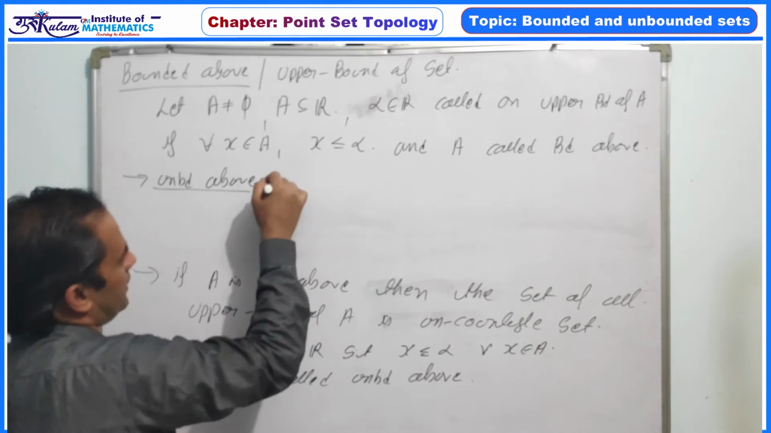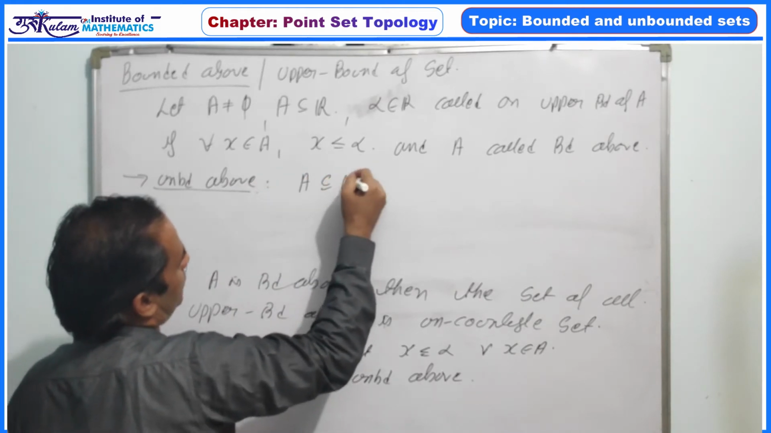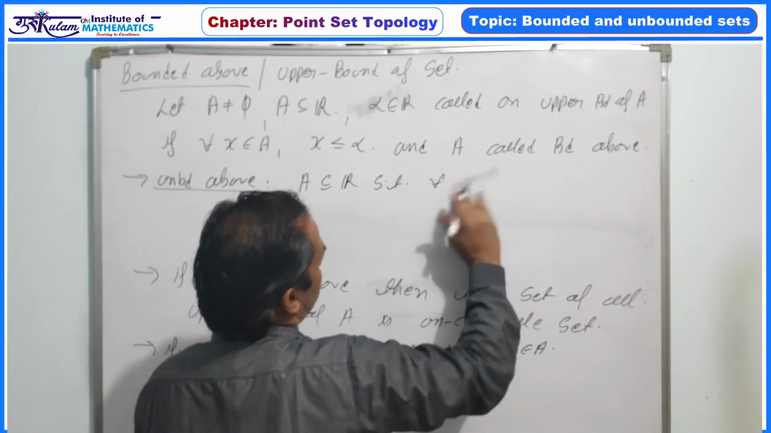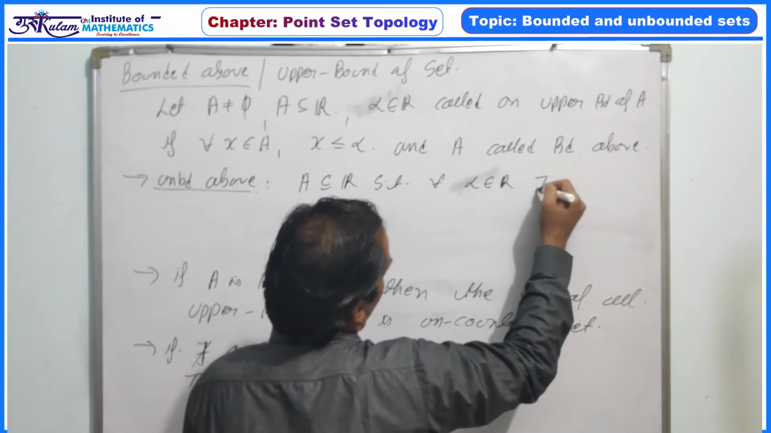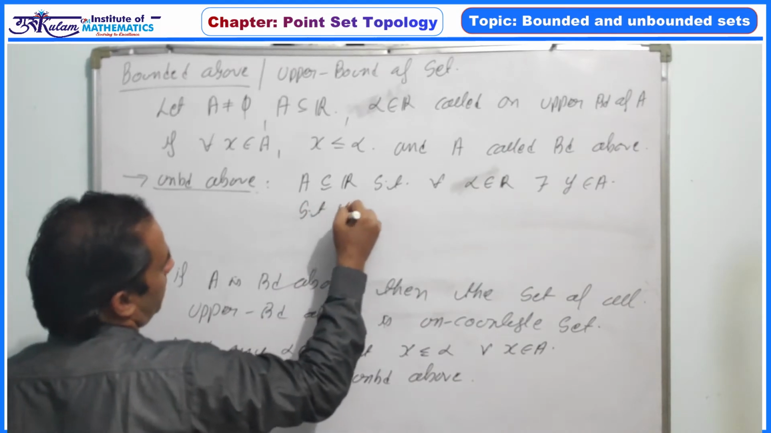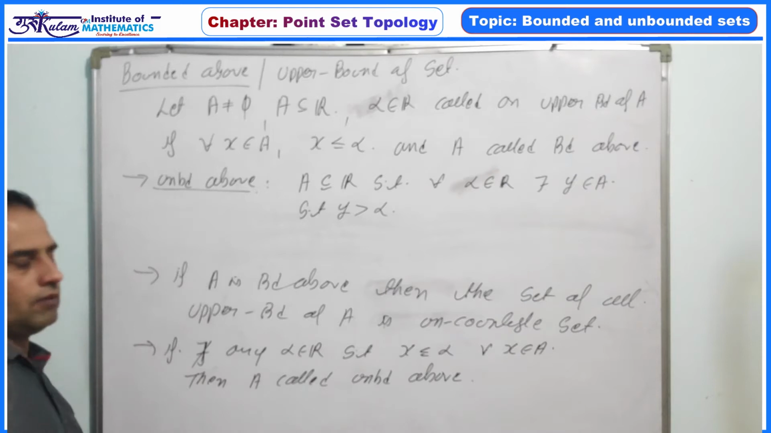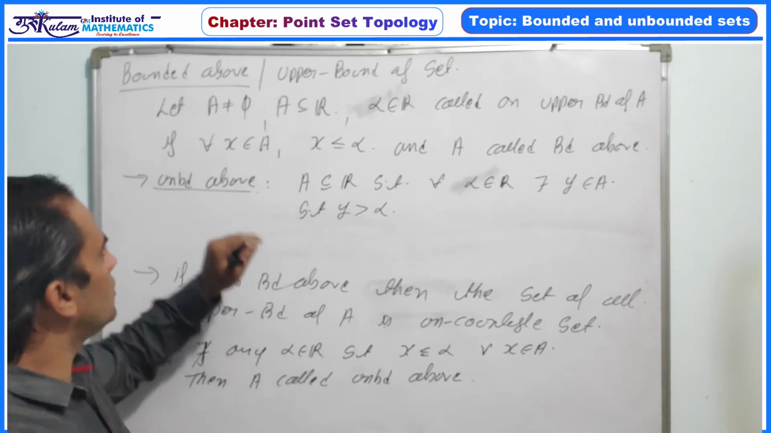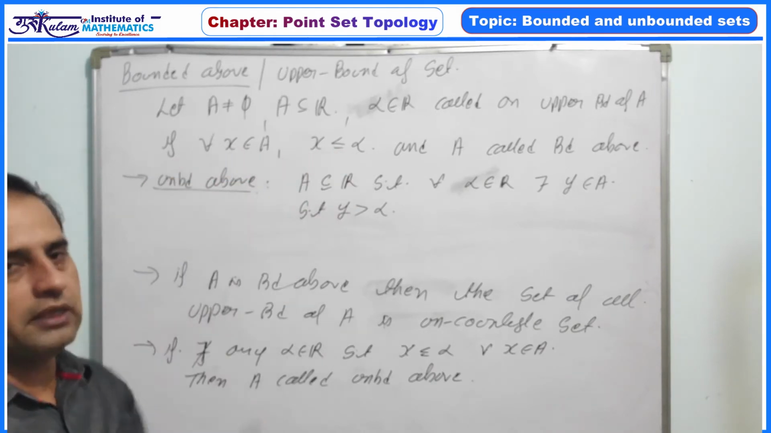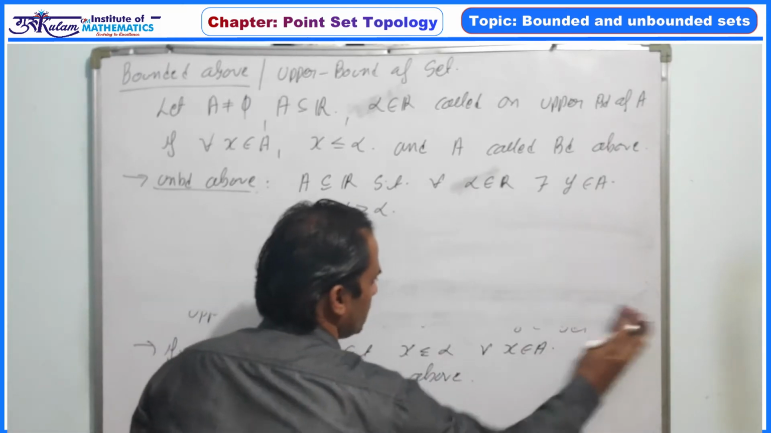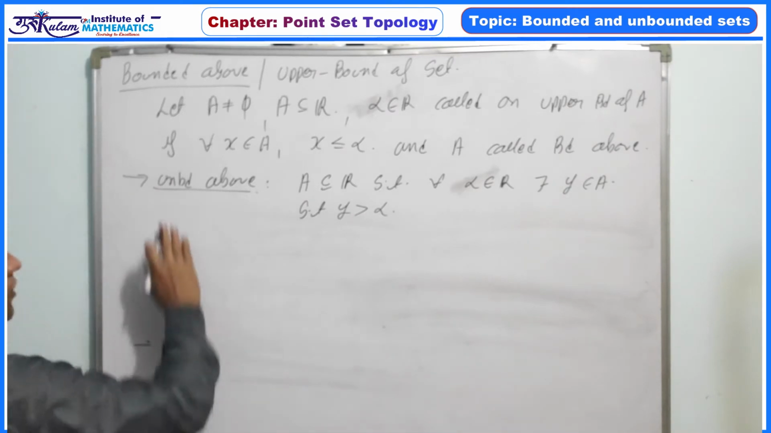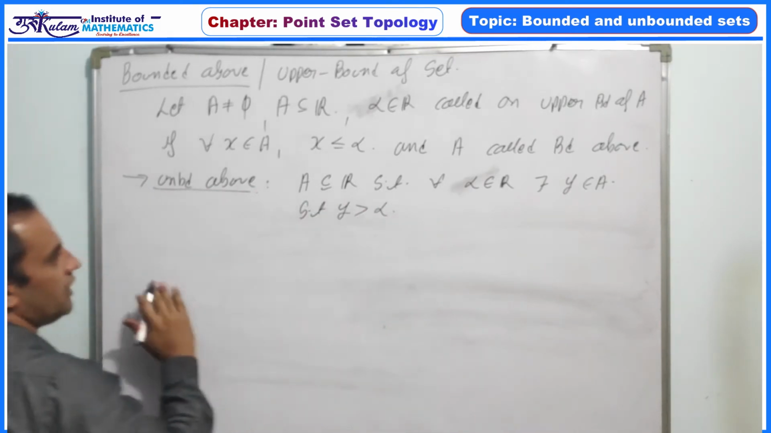So an unbounded above set is A, a subset of R, such that for every alpha belongs to the real numbers, there must exist y belongs to A such that y is greater than alpha. If this property fails, so in place of for all, there must exist some y belongs to A such that y must be greater than alpha. So this one is the definition of unbounded above.